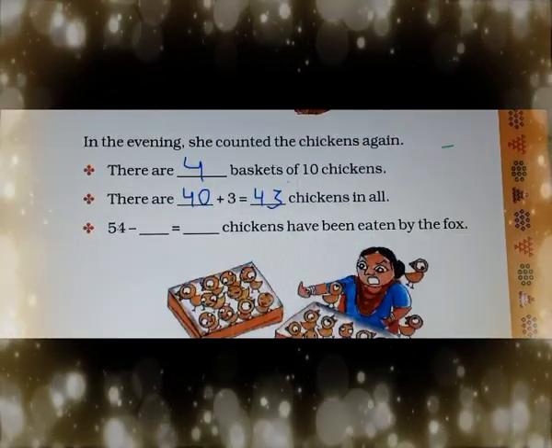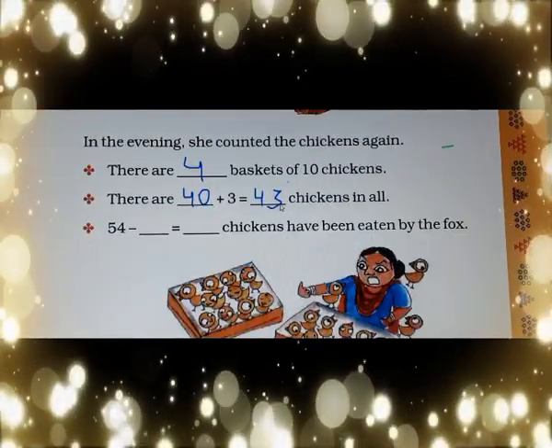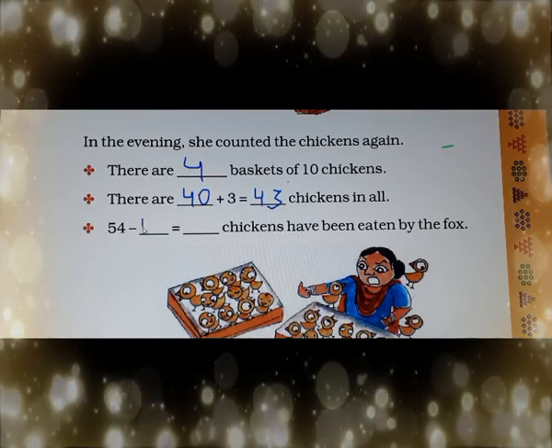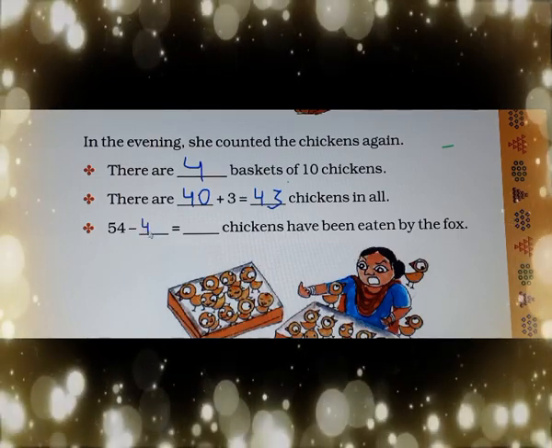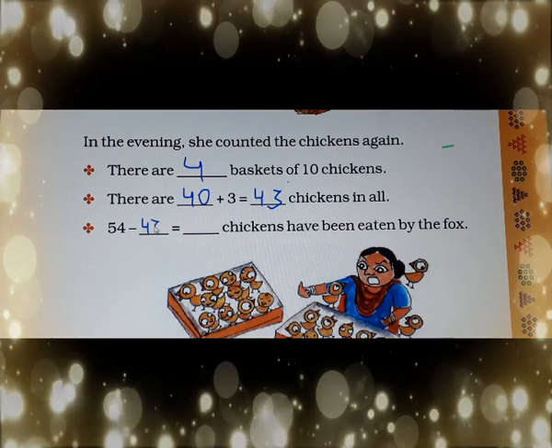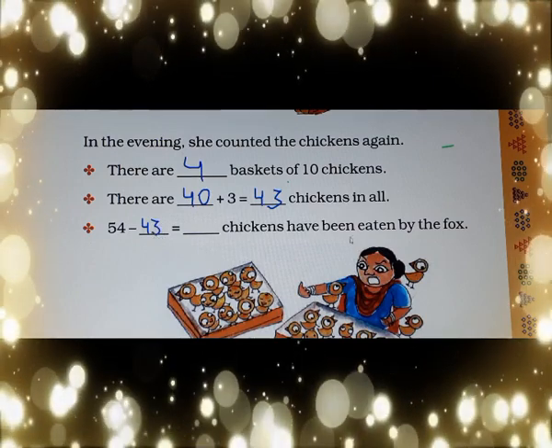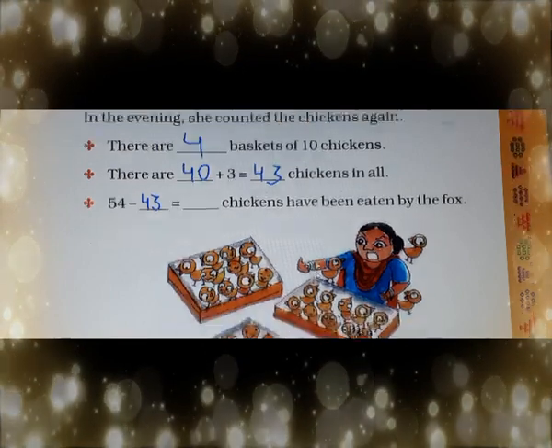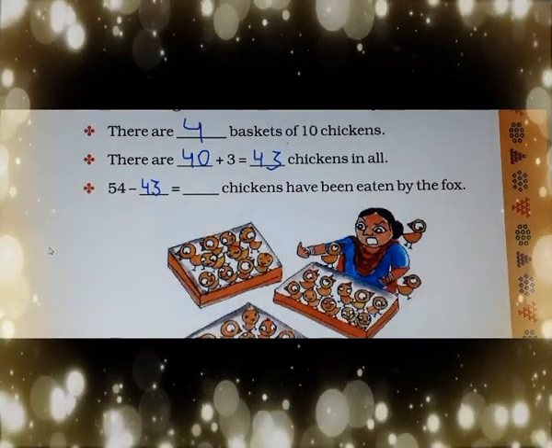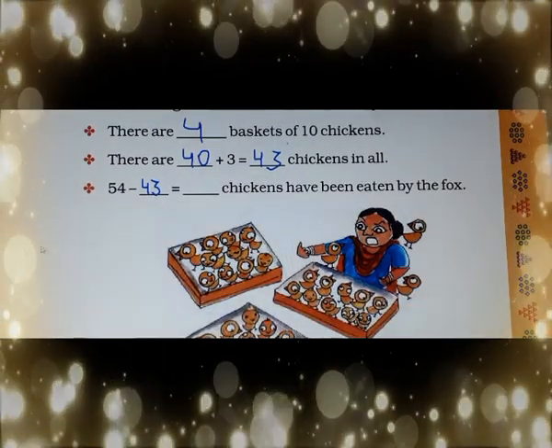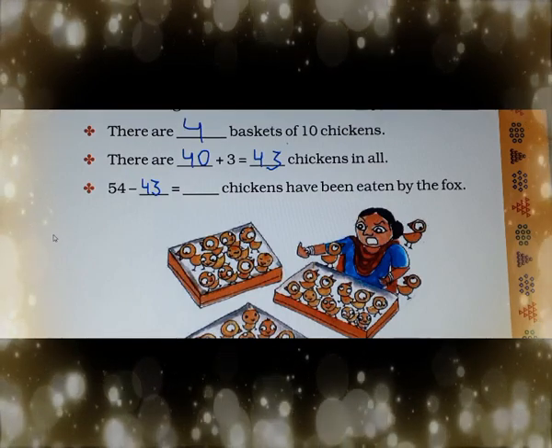Now in the morning how many were there? 54. Now in the evening, 43. Dash chickens have been eaten by the fox. Now you have to tell how many chickens the fox has eaten. So you have to subtract.